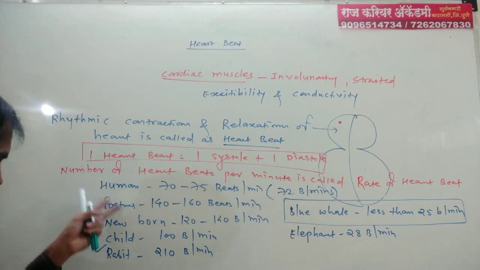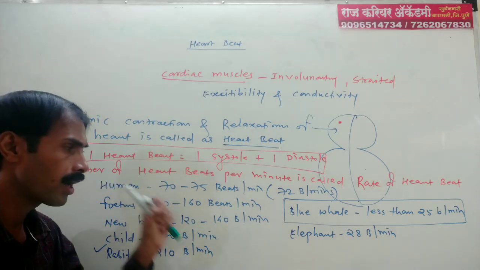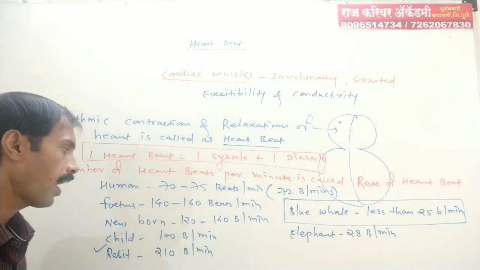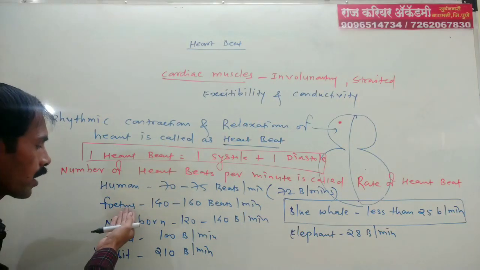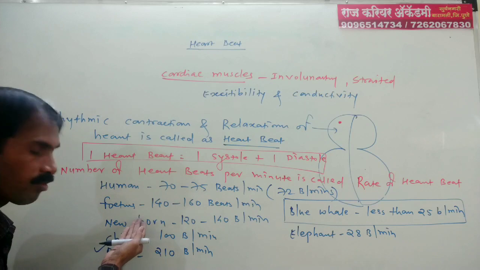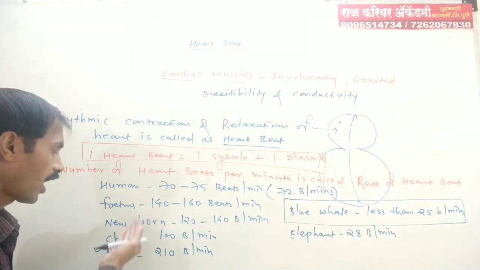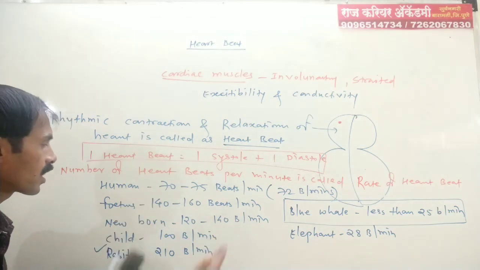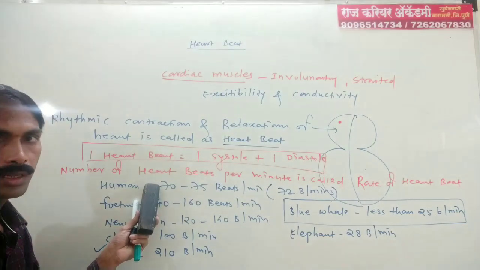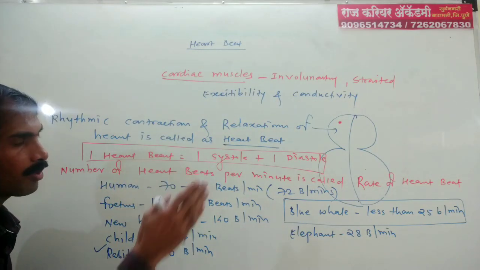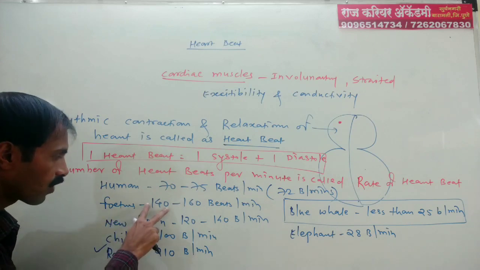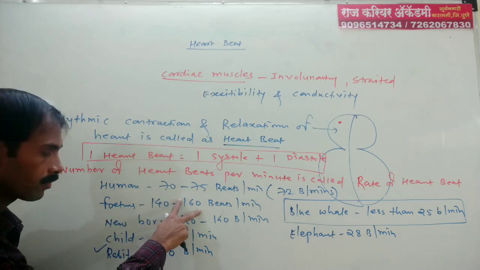As we observe the statistics, it clearly indicates that as age advances, from fetal life to newborn baby, from newborn to child stage, and from child stage to adult stage in humans, the rate of heartbeat continuously decreases. In a fetus it is 140 to 160 beats per minute.